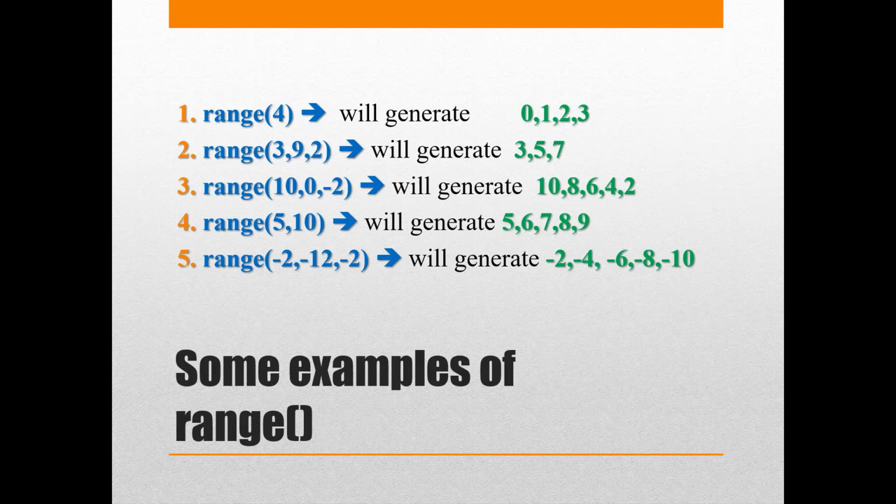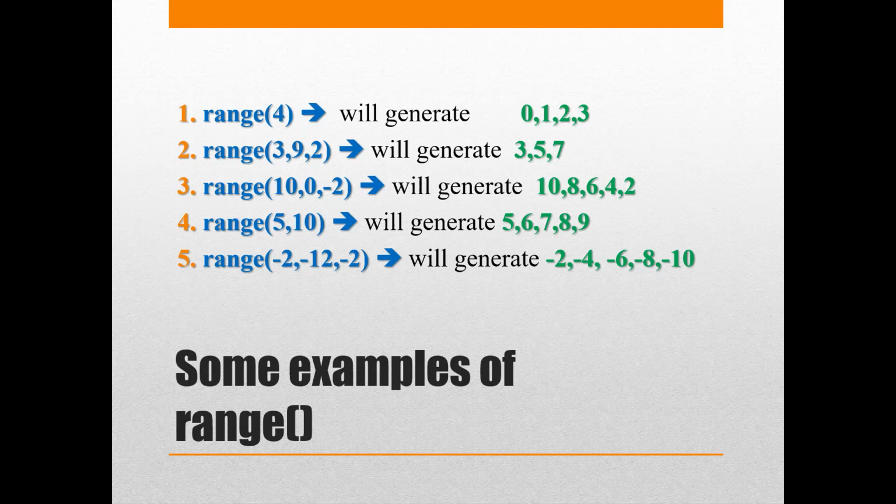Right? So first it says 10. Is 10 greater than my stop value? Here I was asking, is 3 less than my stop value? So if it is going in the positive direction, it is always asked, is it less than the stop value? If it is going in the reverse direction towards the smaller number, then I'll be asking, is my number greater than the stop value? So you continue till it is greater than the stop value.